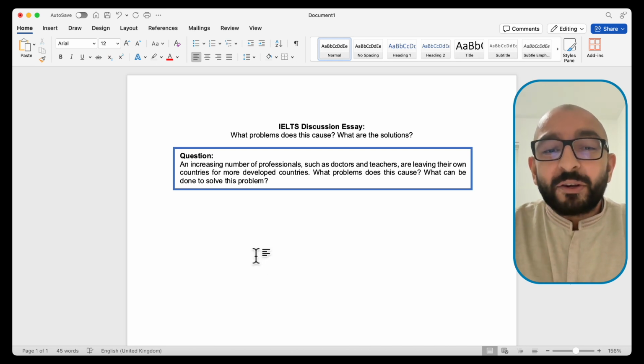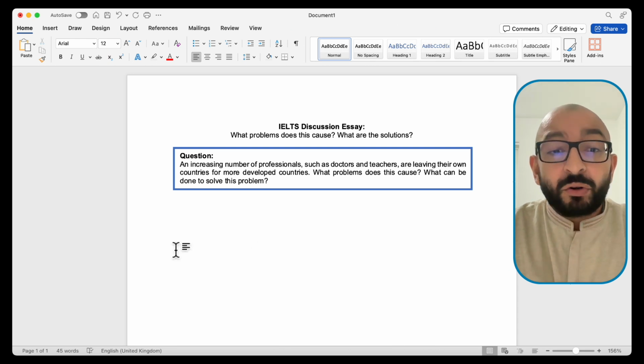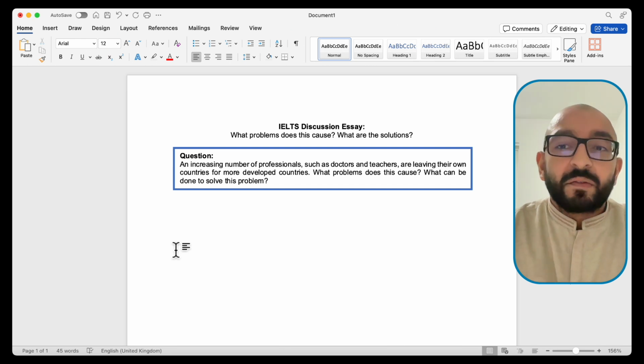An increasing number of professionals, such as doctors and teachers, are leaving their own countries for more developed countries. What problems does this cause, and what can be done to solve this problem?